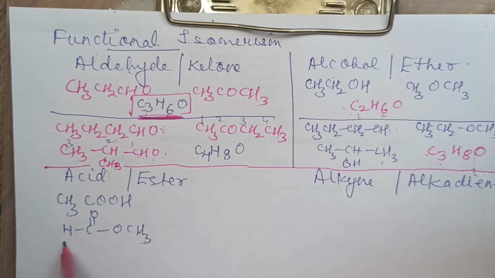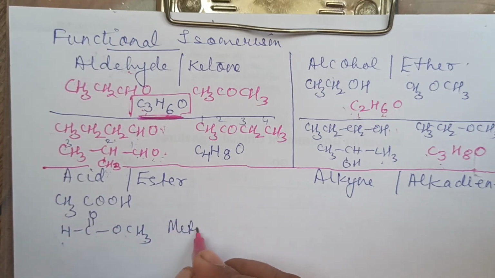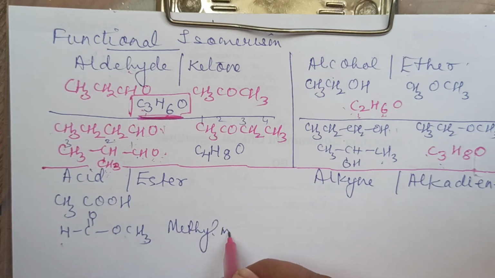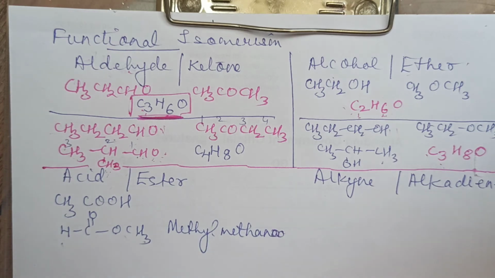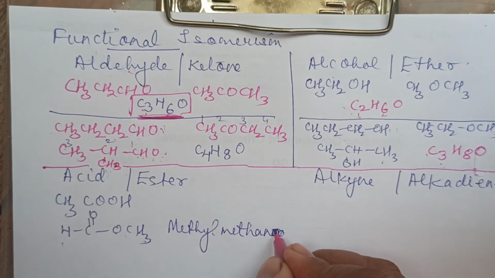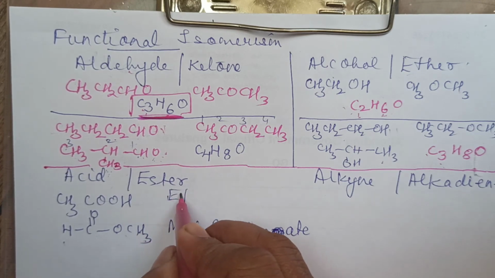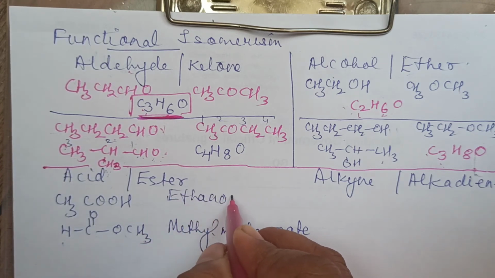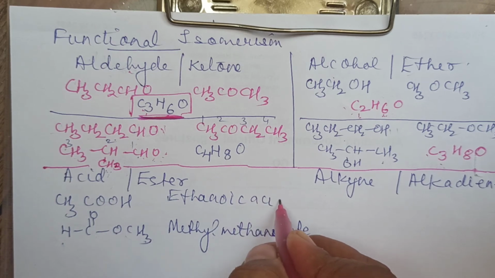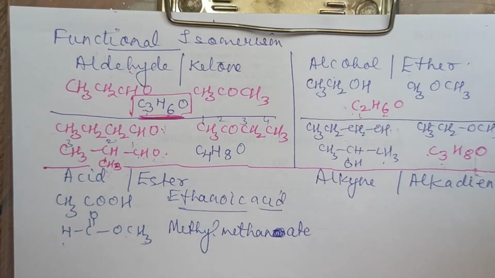And this side also methyl. So the name of this is methyl ethanoate. It is ending with A-T-E, right? And the first one is acetic acid, or if we are writing the name, it will be ethanoic acid. Ethanoic acid. Clear?